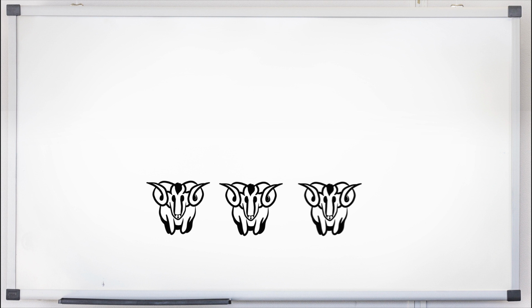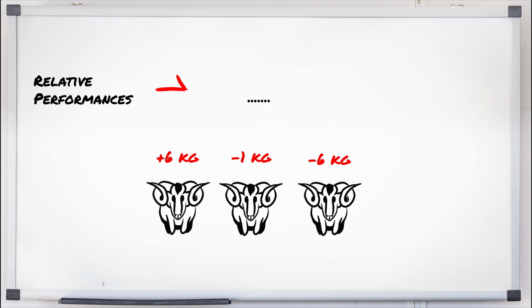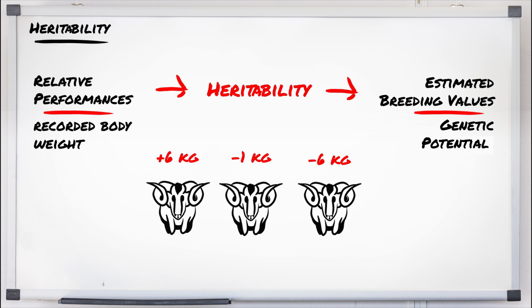Now we have ranked the rams according to their body weight, and we have determined which ones are better than average and how much. But we still don't know whether this represents the ranking according to the genetic potential or the breeding value of the rams. What should we do to translate these relative performances of the rams into their estimated breeding values? We need to find out how well the recorded body weights represent the genetic potential of the rams. To achieve that, we can make use of the heritability.